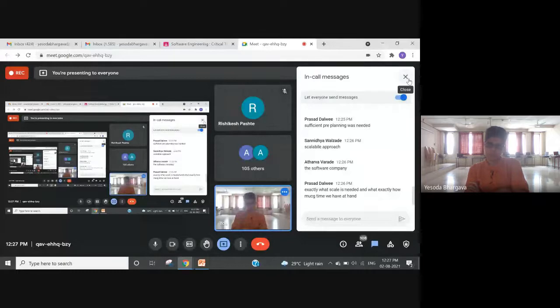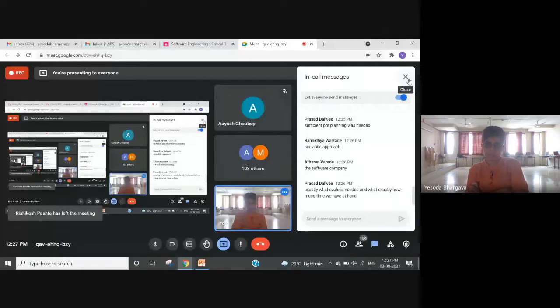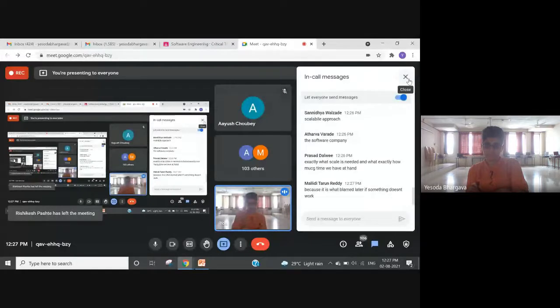So you're saying we should determine what scale is needed, but who is it that determines what scale is needed? Who tells that maybe there is something missing here and we may need to think? But the software company is basically the service provider.